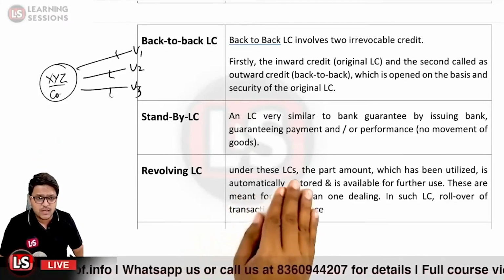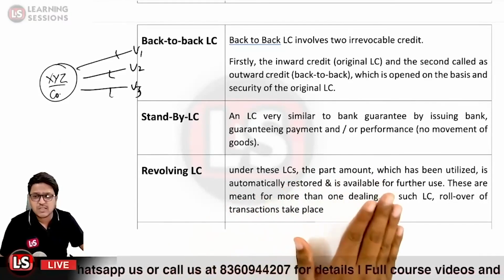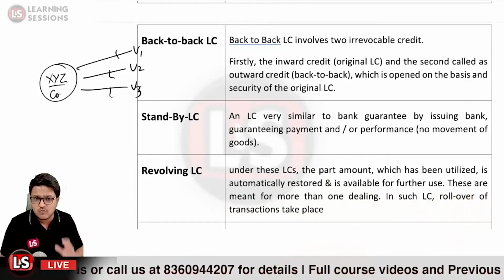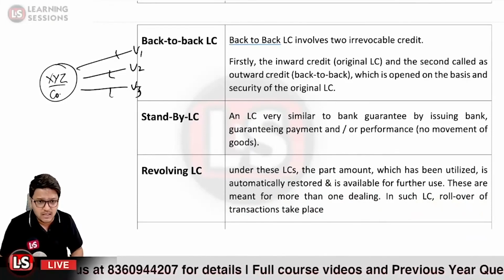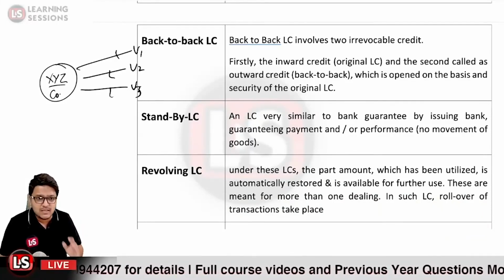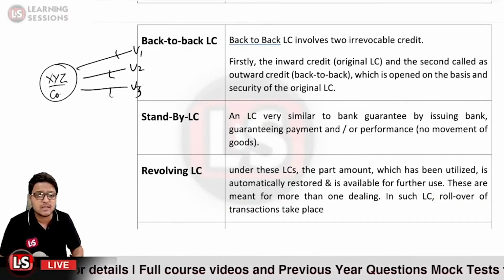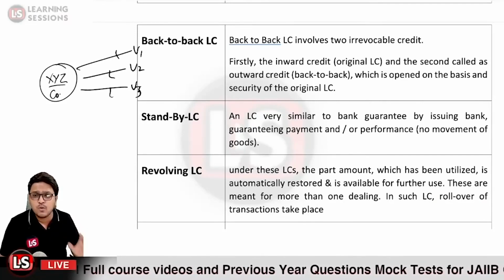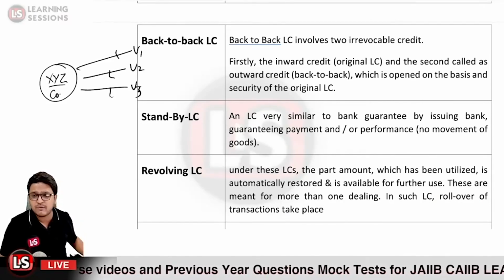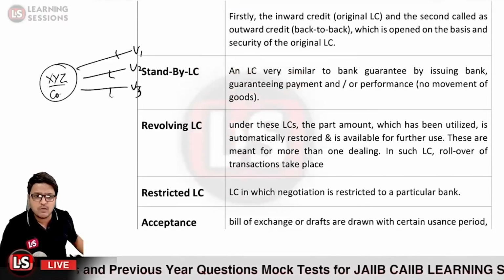So under the revolving letter of credit, the amounts which have been utilized, whatever amount of money you have utilized from this particular limit, will be automatically restored and is available for further use. This is meant for more than one dealing. Such a type of letter of credit is called a revolving letter of credit.